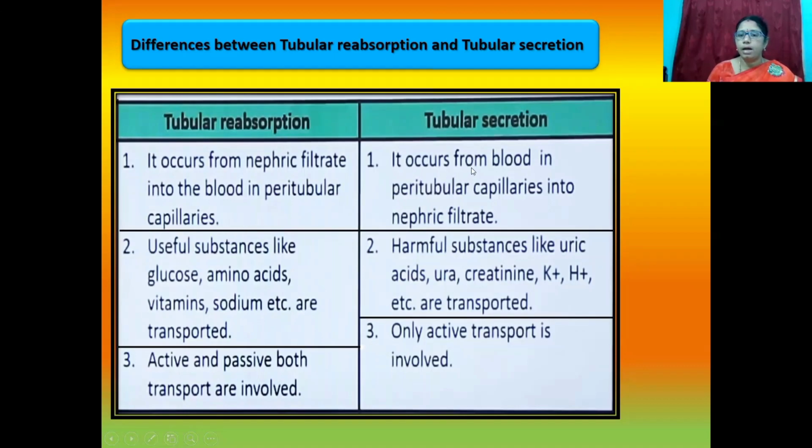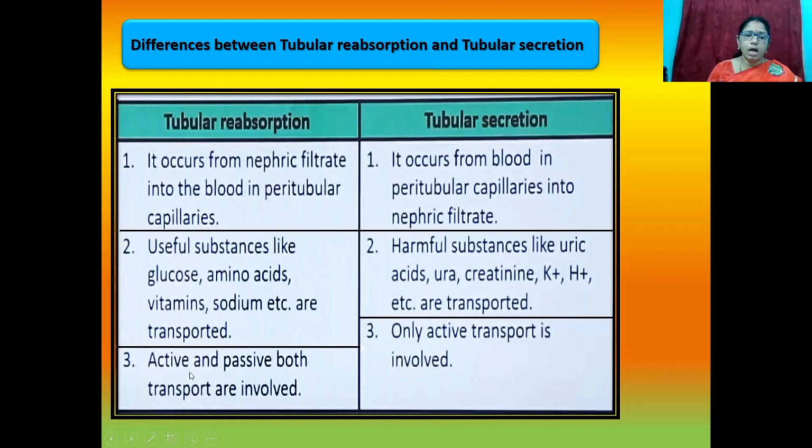Secretion occurs from the blood in peritubular capillaries into the nephric filtrate. Useful substances like glucose, amino acids, vitamins, sodium, etc. are transported. Harmful substances like uric acid, urea, creatinine, potassium, hydrogen, etc. are transported.